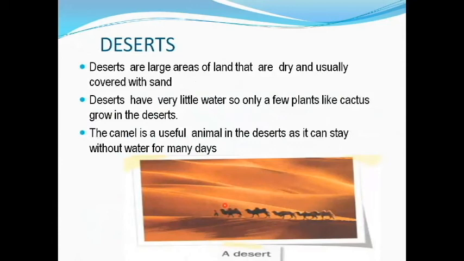Next we have to move on to the desert. Deserts are large areas of land that are dry and usually covered with sand. Yes or no, children? Deserts have very little water.